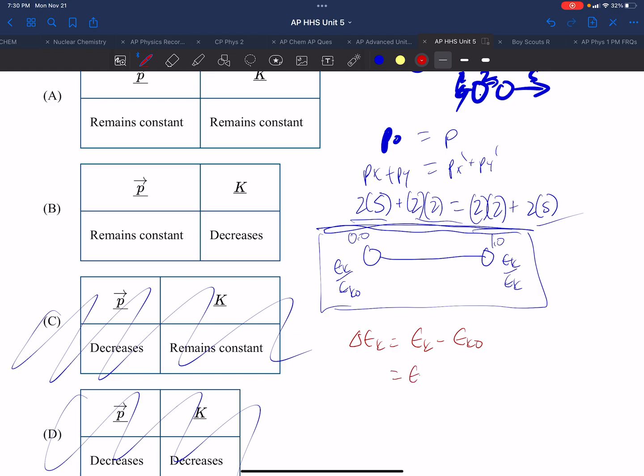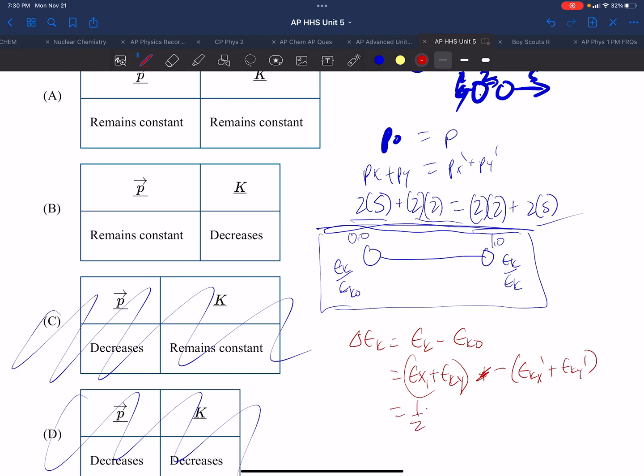And so we have the kinetic energy of x plus the kinetic energy of y, minus the kinetic energy of x prime plus the kinetic energy of y prime.